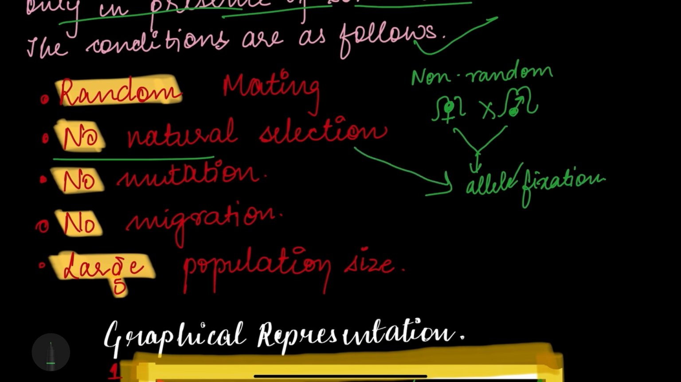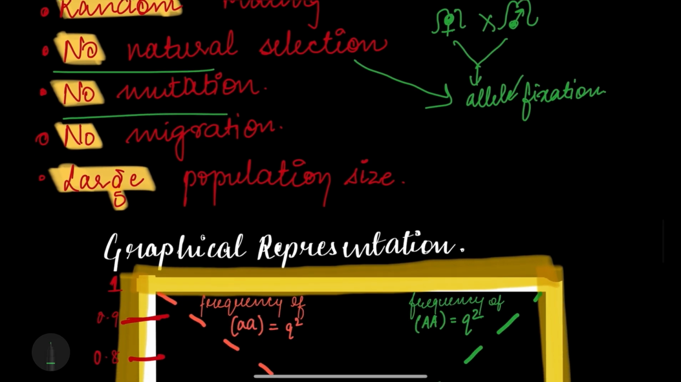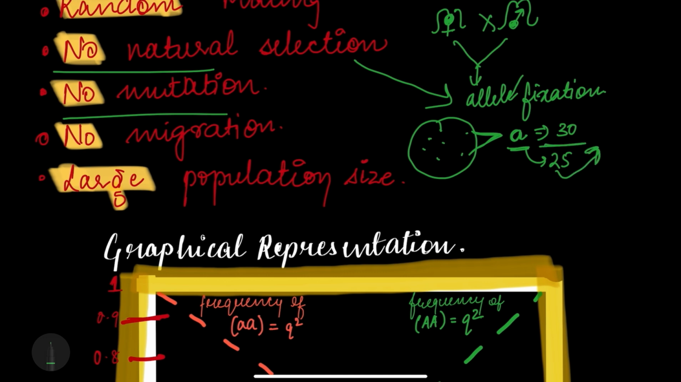No mutation. If a population undergoes mutation, then it leads to changes, then again disturbance in the allelic and genotypic frequencies occurs, right? No migration. Say for example, there are 100 people living in a population, and from this the people carrying A are 30, and out of which 25 migrated, then it will lead to the disturbance of this allelic frequency, right? So migration can disturb the equation.